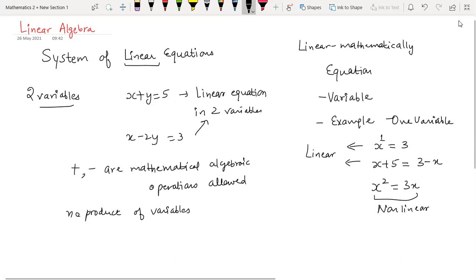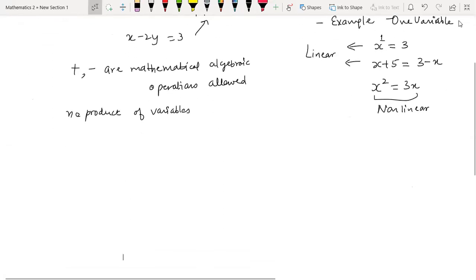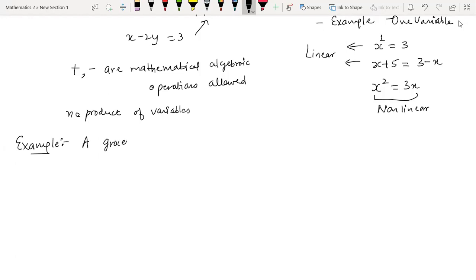Right. So let me just start from a very simple example. These kinds of problems you might have already studied. I'm just revising, to show where these systems of equations frequently arise. So for example, you have this problem.